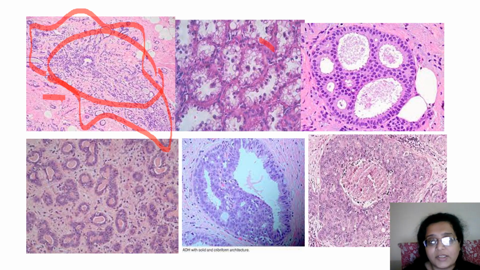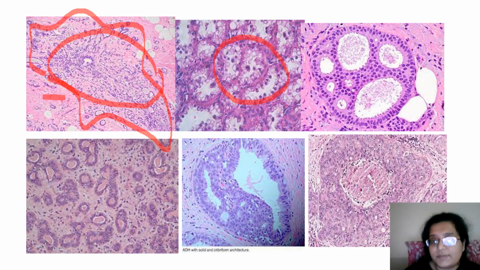Fine, then this is apocrine change. You can see a lot of vacuolation at the tip, which is going to go into the lumen. Sometimes in lactating adenomas, you get these back-to-back glands with these vacuolations. This is a benign hyperplasia where you see sharp holes, no Roman arches, nice and benign.